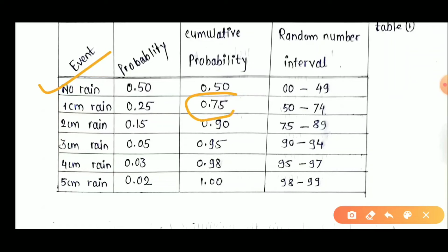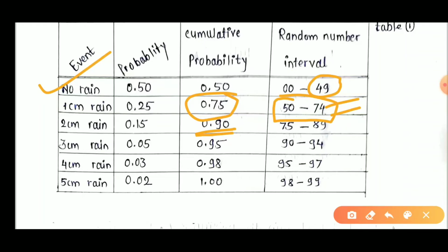Now here the cumulative probability is 75, sorry, 0.75 means 75%. 75 minus 1 is 74. Already we have 49 numbers given. Now starting from 50 to 74.